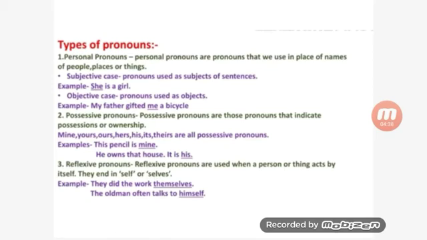Possessive pronoun. What is the next pronoun? Possessive pronouns. Possessive pronouns are those pronouns that indicate possession or ownership. It shows us ownership.